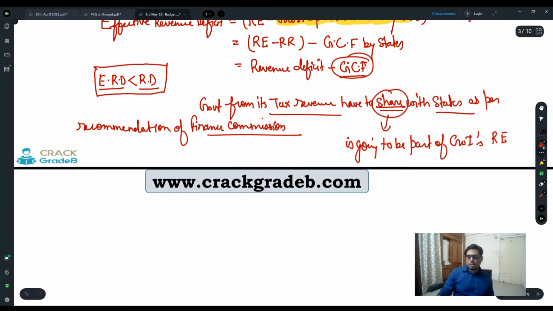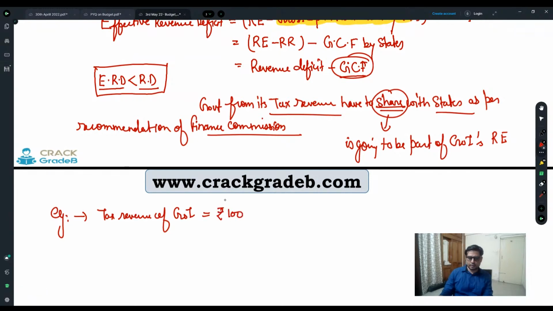So what amount you are going to give to states, you are going to mention in where? Revenue expenditure, right? Fine. So the government of India has given some amount to states. So for example, the tax revenue of GOI is rupees 100, right? Tax revenue is 100.